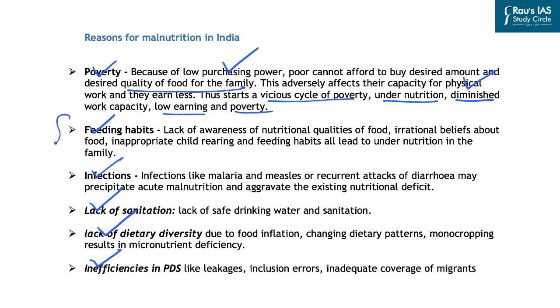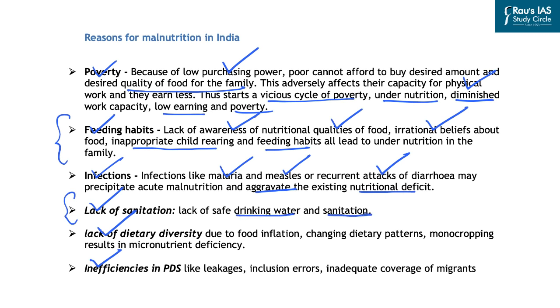Further, malnutrition is also associated with feeding habits. And in this context, there is lack of awareness of nutritional qualities of food. There are irrational beliefs at times about food, and inappropriate child rearing and feeding habits lead to undernutrition in the family. Further, infectious diseases like malaria, measles, or recurrent attacks of diarrhea may precipitate acute malnutrition and aggravate the existing nutritional deficit in children and also in different age groups. Further, there is the issue of lack of sanitation, and lack of safe drinking water and sanitation is a leading cause of infections. And this in turn leads to malnutrition related issues in India.